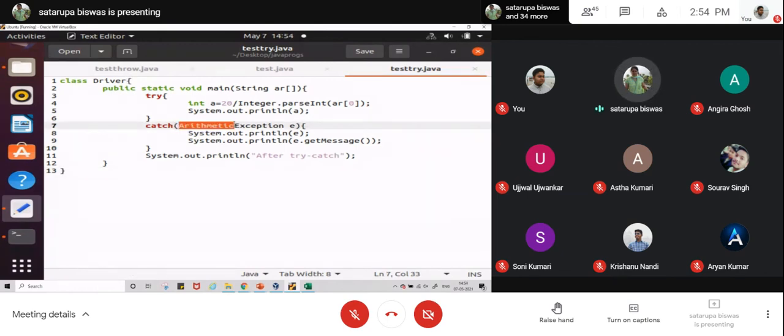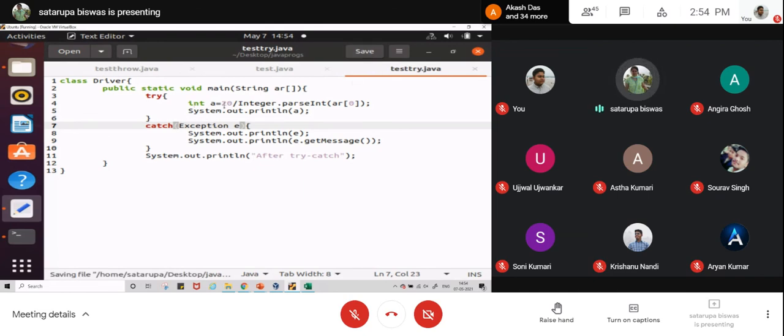Another thing we were discussing, Exception class, which is a super class of all exception classes present in the system. As we know, the super class reference can refer to all the subclass objects. So if you write Exception e, that will be able to handle every kind of exception that may occur in your program.